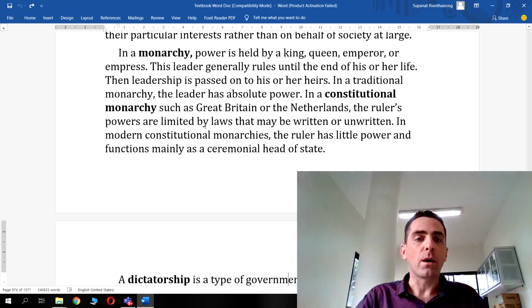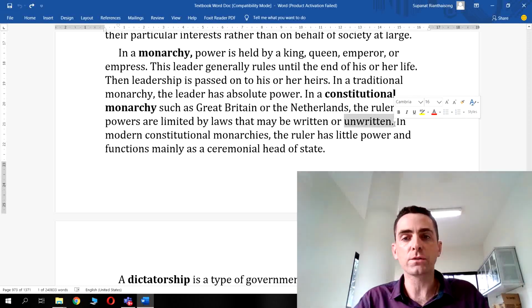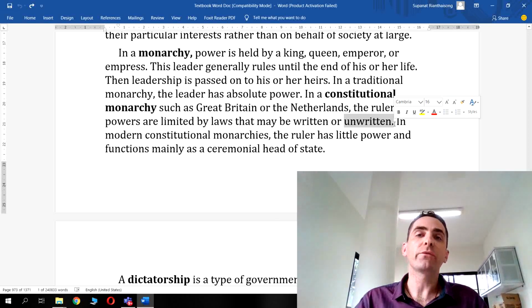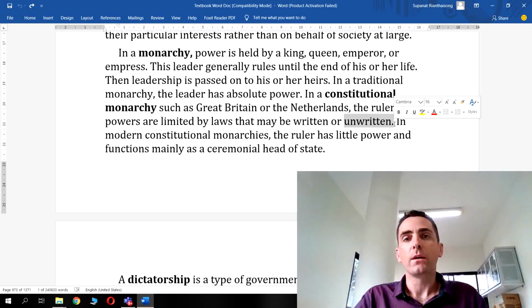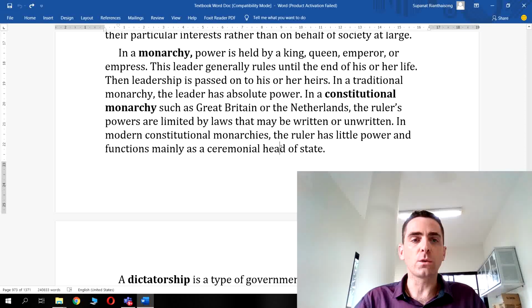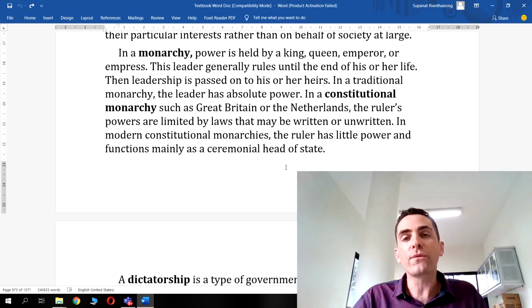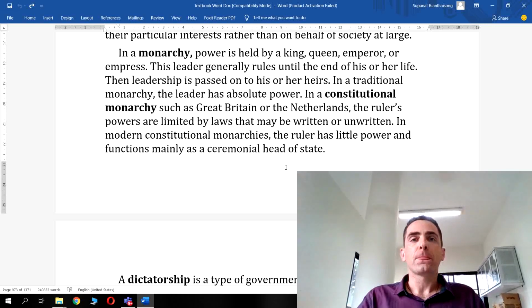And as we said, their powers are limited by laws that may be written or unwritten. Like the UK's constitution is unwritten. It's what's known as an uncodified constitution, so it's not written down. But everyone knows what the rules of the game are from the beginning. Okay. And also in a constitutional monarchy, the king or queen usually doesn't use their political power that much. They're more of a figurehead for the system.